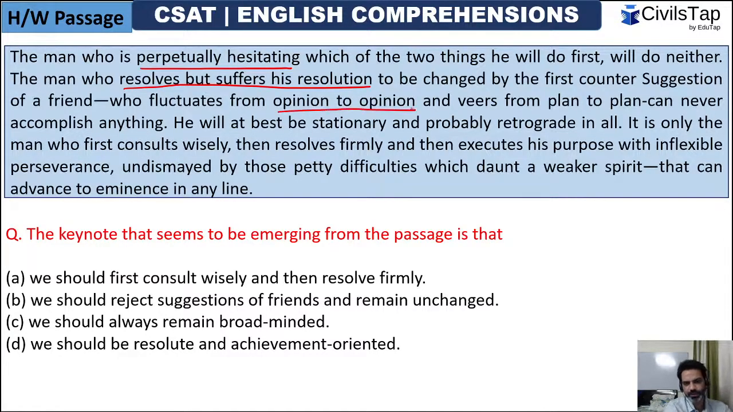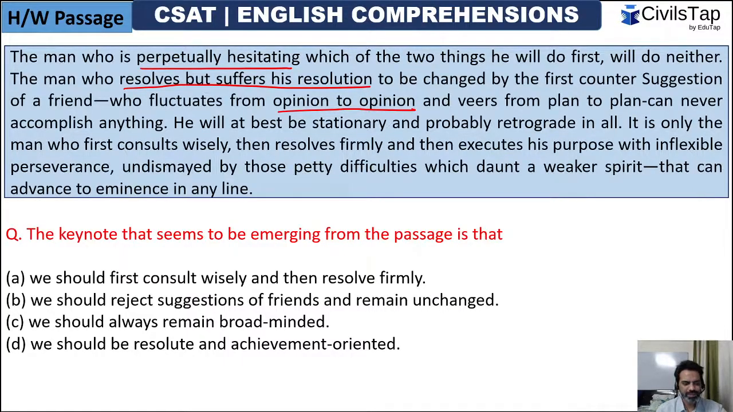So there are human beings who are confused. Then there are people who make a resolve, but then they change their opinion after hearing a counter suggestion. Who fluctuate from opinion to opinion and veer from plan to plan can never accomplish anything. He will at best be stationary and probably retrograde in all.